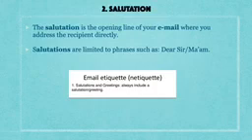I'm sure all of you must have written letters at one point of time or another in your life. So it is very similar to how you write a good letter. It should have a salutation, a body, and your signature. And of course, it should have a subject which tells the purpose of writing that email.